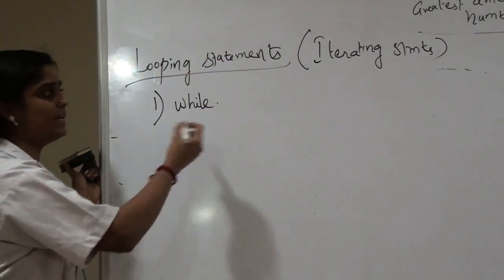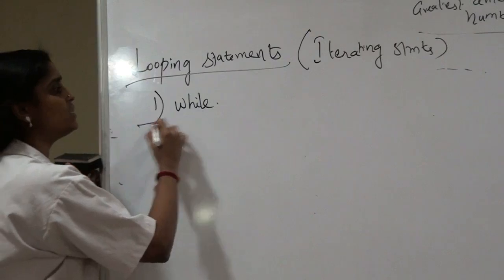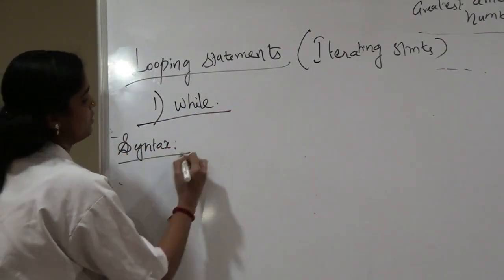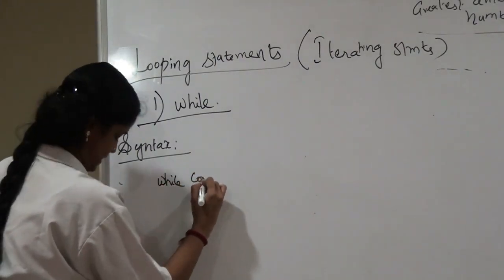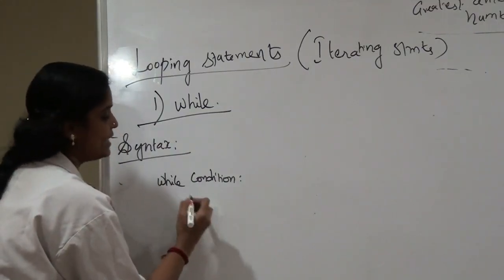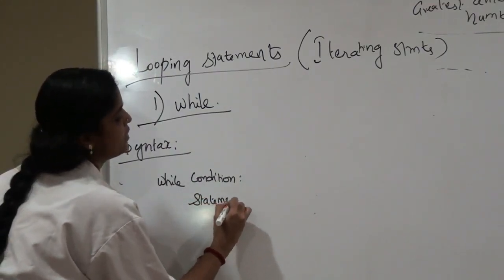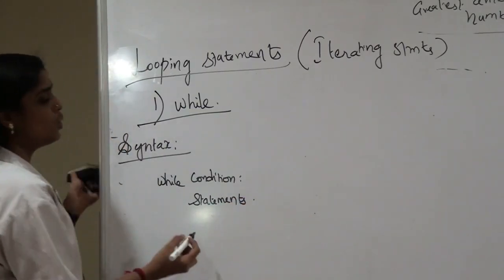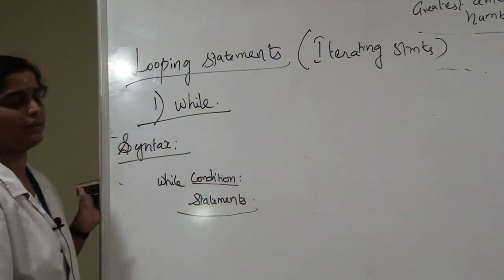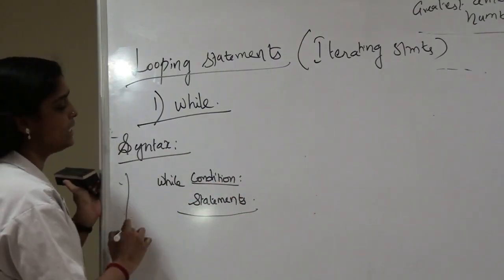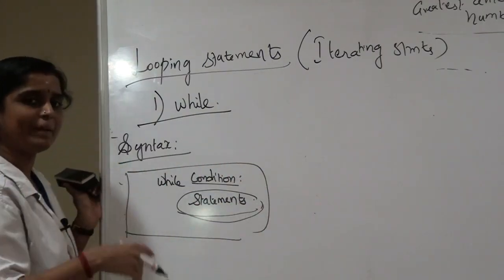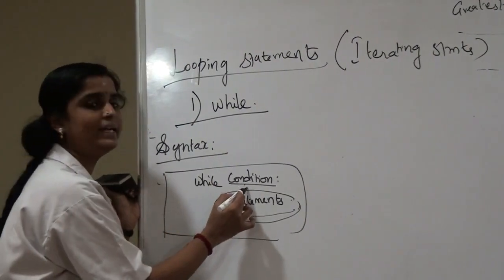Here is a method to loop the statements, that is the while statement. Let me write the syntax for while. While condition colon, then you have to mark indentation, set of statements. So the statements get repeated again and again until the condition becomes false. So that is the syntax for while. The statements within the while block get repeated again and again until the condition fails.